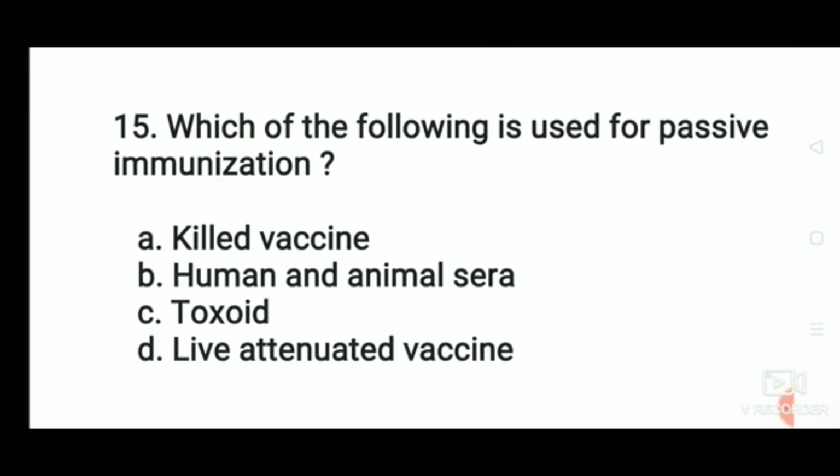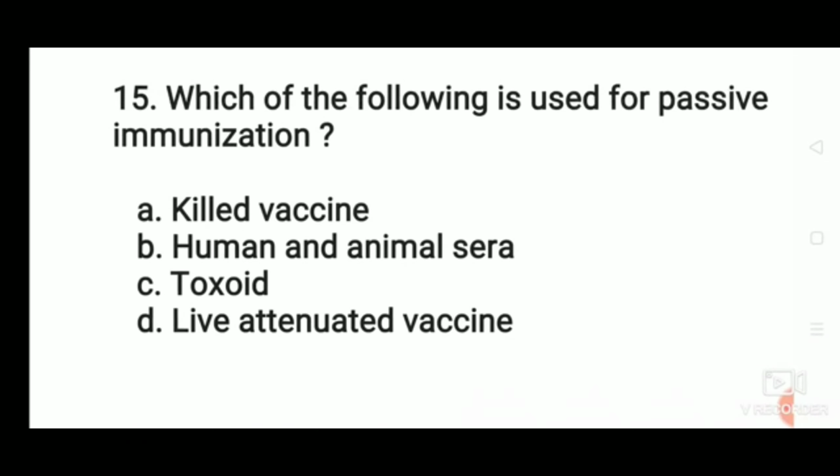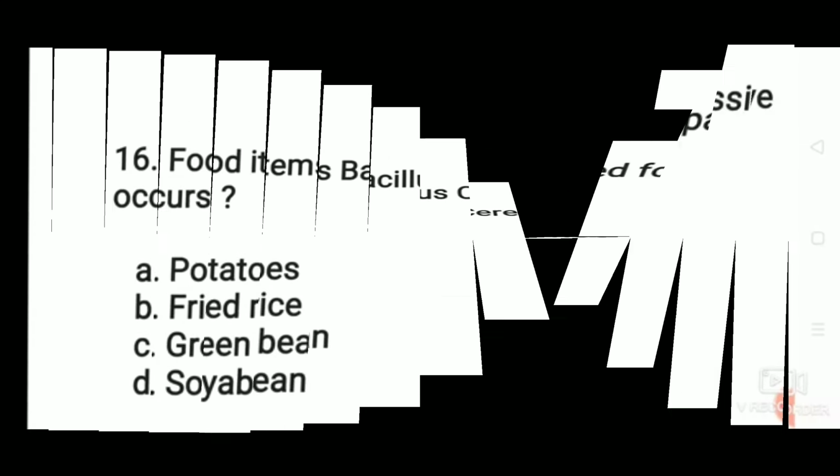Which of the following is used for passive immunization? Killed vaccine, human and animal sera, toxoid, or live attenuated vaccine? The correct answer: the following which is used for passive immunization is human and animal sera. Passive immunization is the transfer of active humoral immunity in the form of ready-made antibodies.